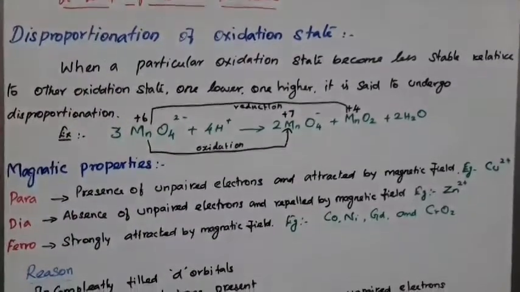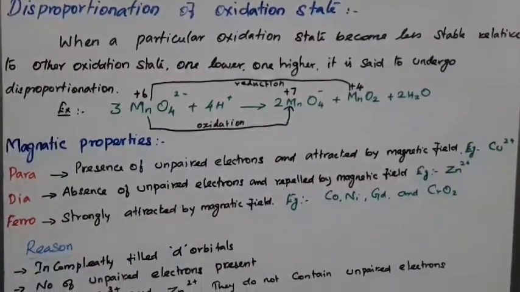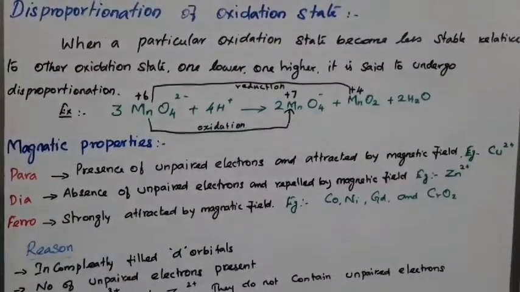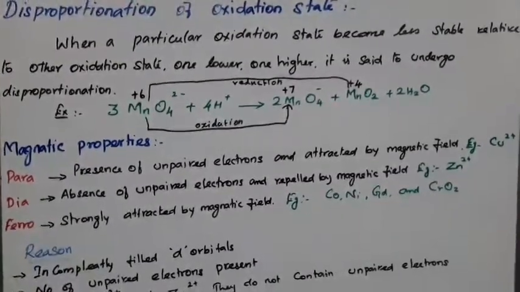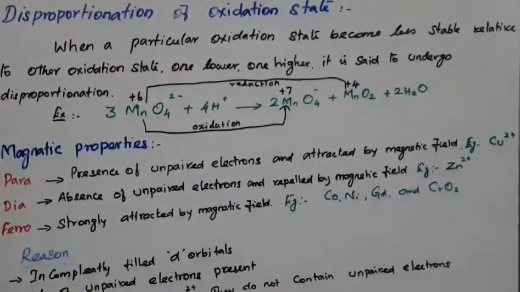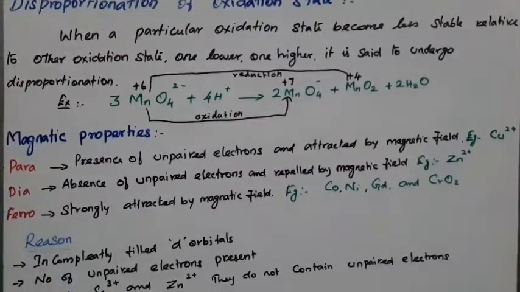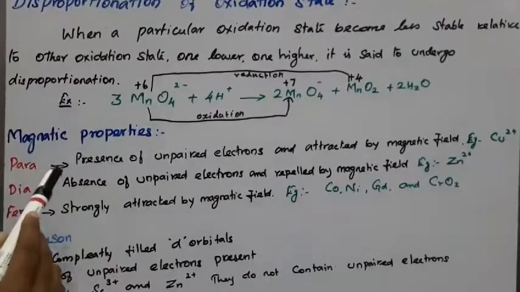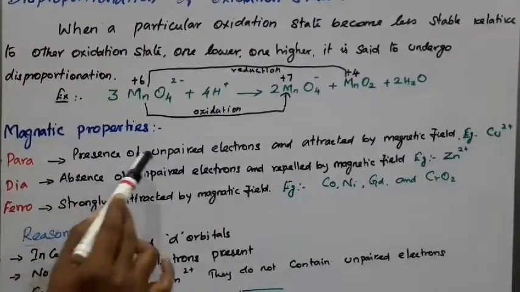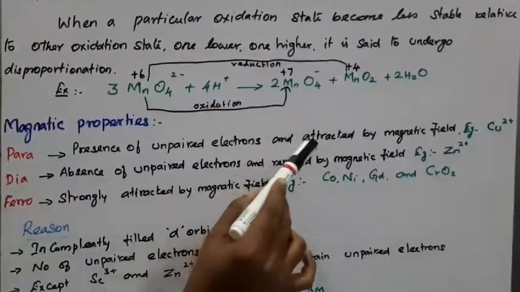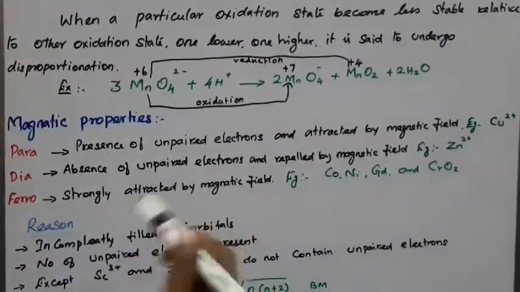So next one, the special properties, magnetic properties. So usually in the transition metals, what do you mean by magnetic properties? When a magnetic field is applied to a substance, we can observe three different things. What are they? Paramagnetism, diamagnetism and ferromagnetism. So para means when a particular substance contains unpaired electrons. Keep it in your mind, presence of unpaired electrons and attracted by the magnetic field, okay.